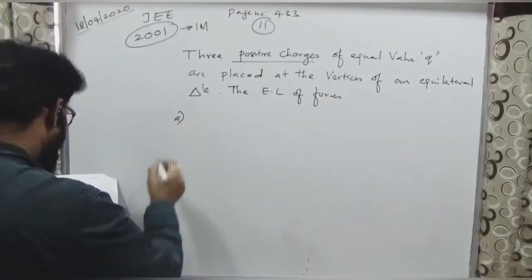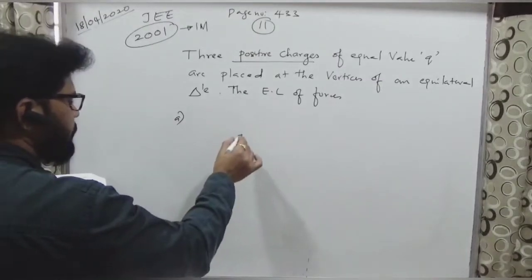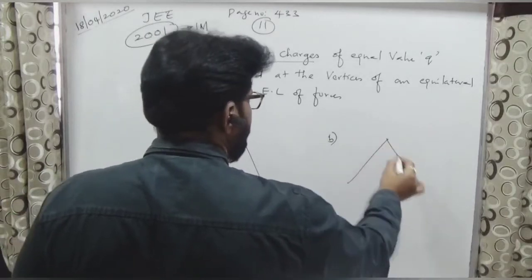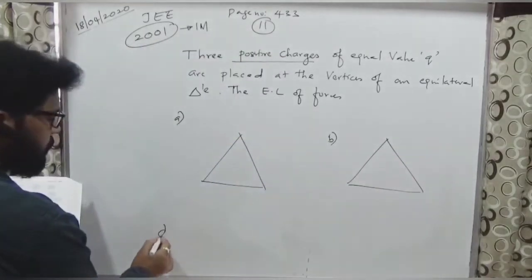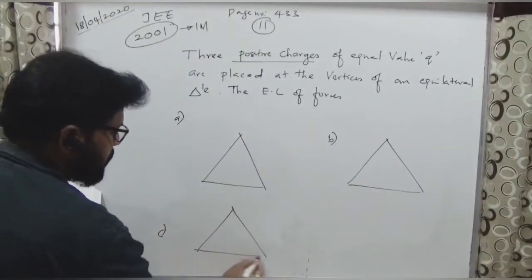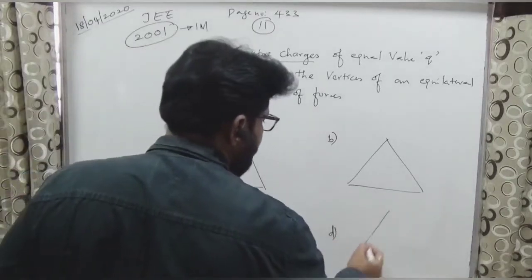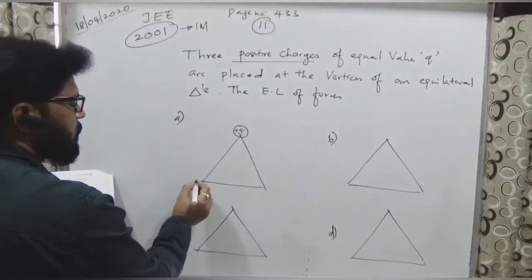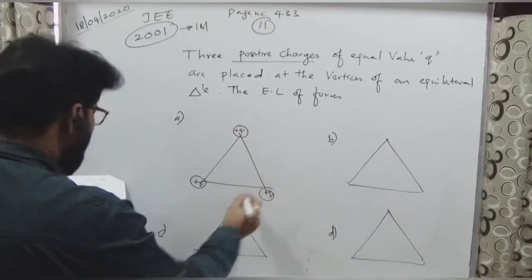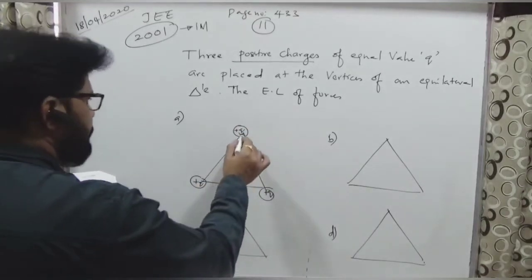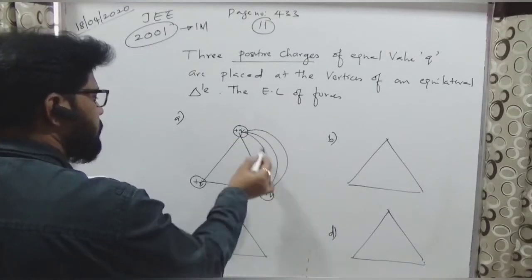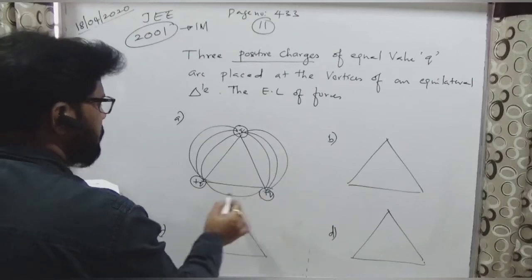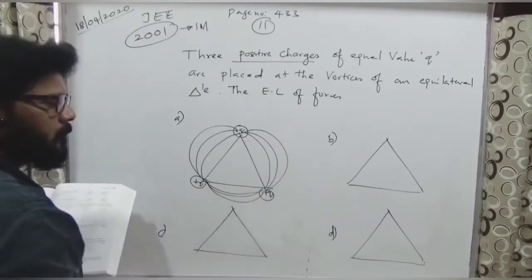So first option is given like this. Number 1, I'll take D here, C here. All are positive charges. So first one he has given like this. First one, right?